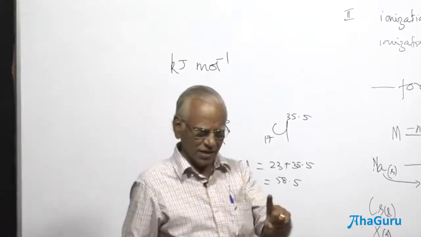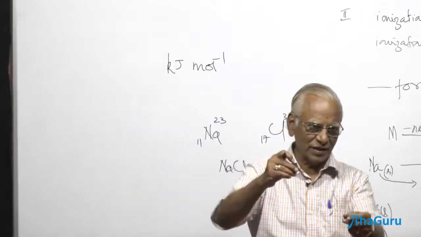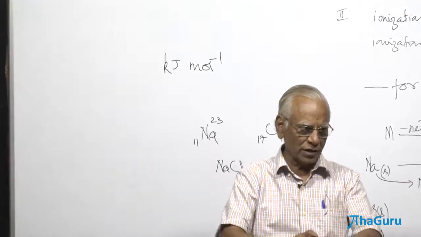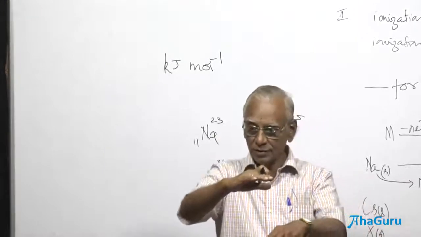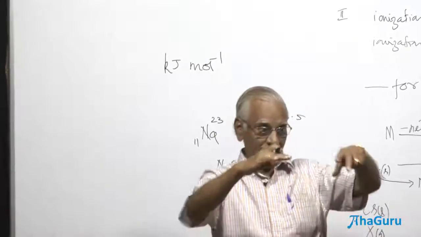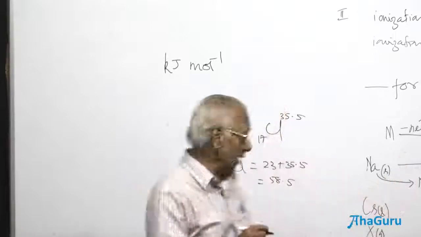Sodium in the gaseous state, then start supplying energy. At one particular stage, what happened? Sodium goes from the ground state to the excited state, neutral. Still it has not lost the electron, but it has come to a higher energy level. Let us visualize how the electron transition takes place.